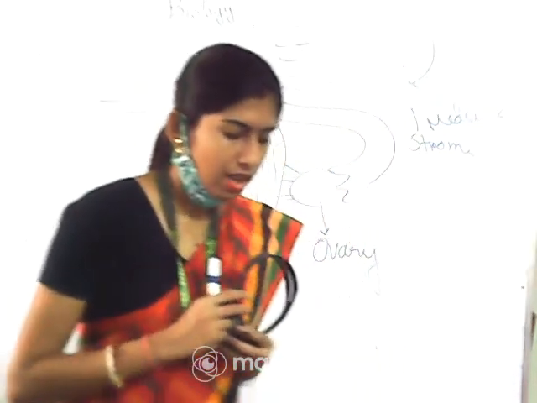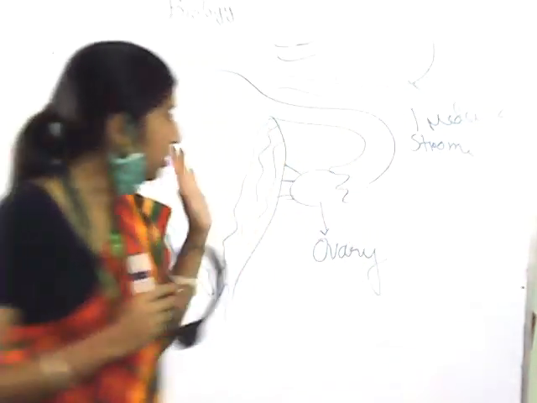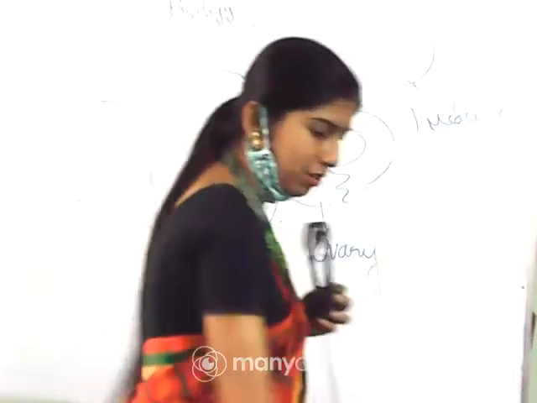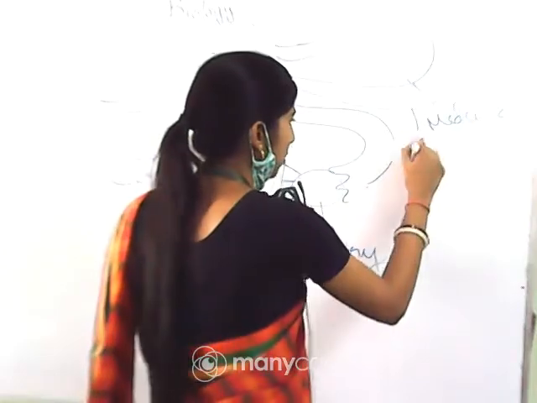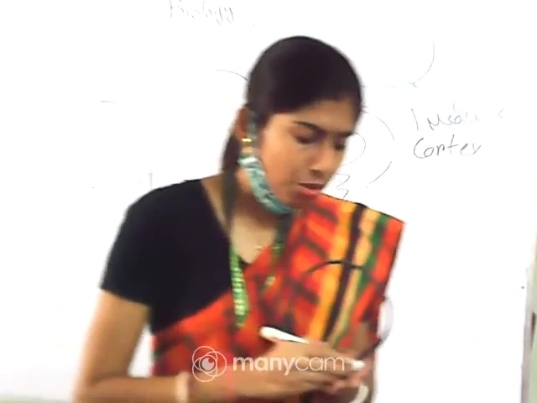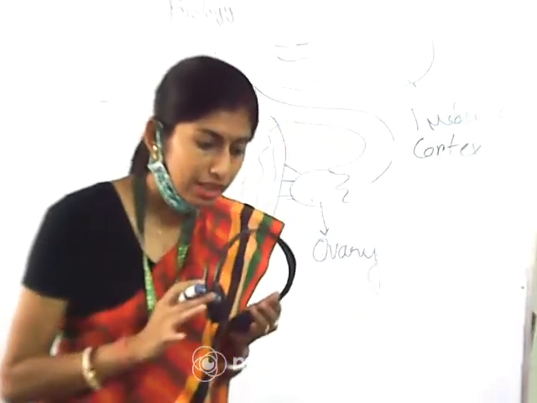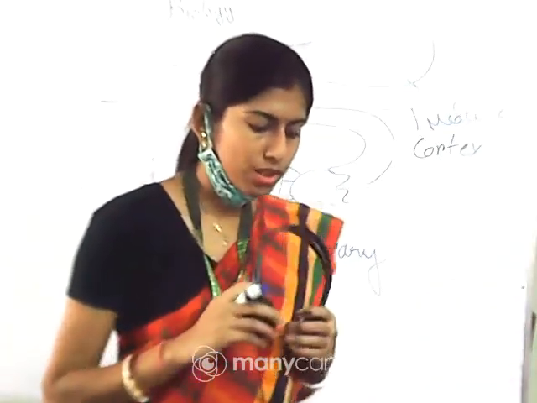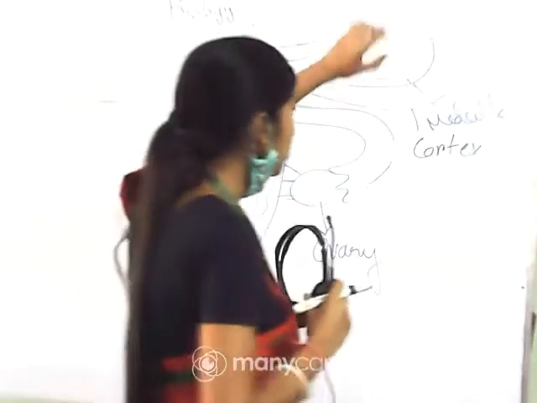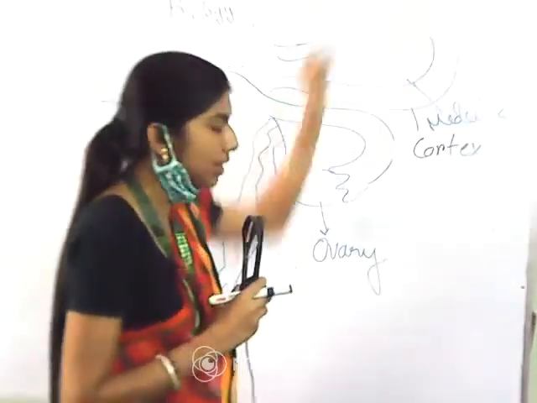Sorry, I used the wrong term, it is the cortex and medulla. Each ovary is covered by a thin epithelium which encloses the ovarian stroma, and the stroma is divided into two parts.